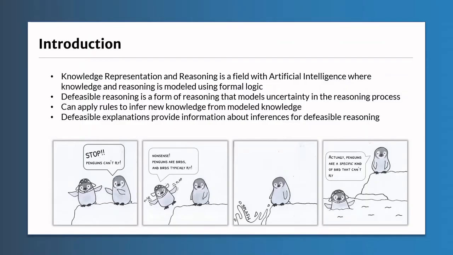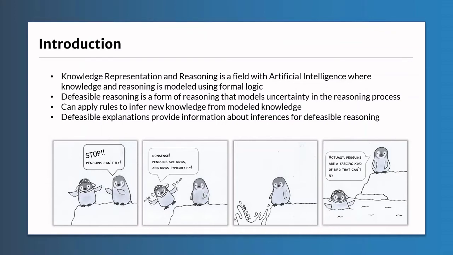This project is in the field of knowledge representation and reasoning. Knowledge representation and reasoning is a field within artificial intelligence where knowledge and reasoning is modeled using formal logic. We focus particularly on defeasible reasoning, which is a form of reasoning that, in contrast to classical methods, allows us to model information that typically holds, but for which there may be exceptions. For example, we can model statements such as birds typically fly, as presented in the comic.